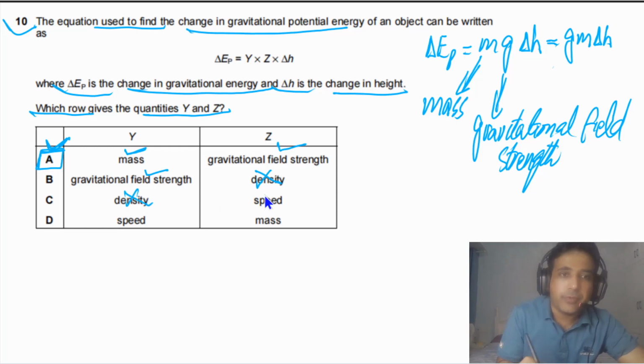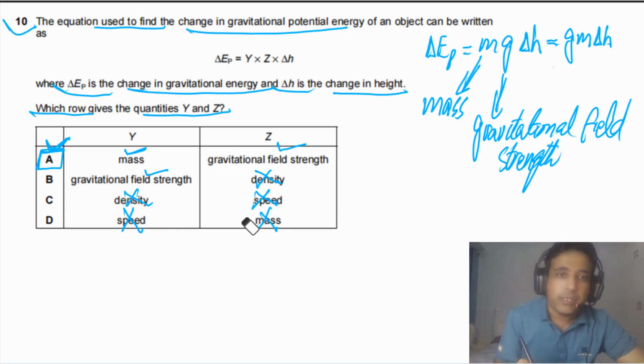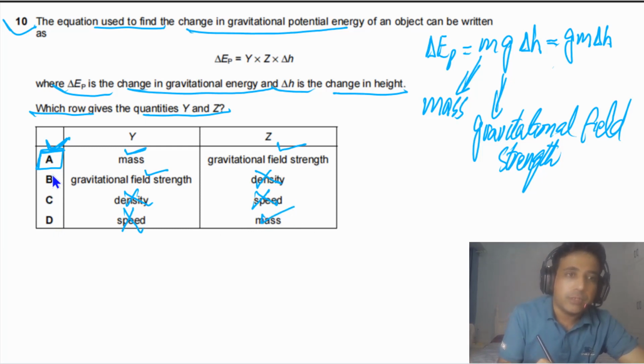This cannot be y, this cannot be z. And also true for D. This cannot be y, this cannot. This can be, yeah, this one is possible. This can be m. So this is possible. So this can be m. So this is incorrect. This is also incorrect. This is also incorrect. So the answer for this question is A.